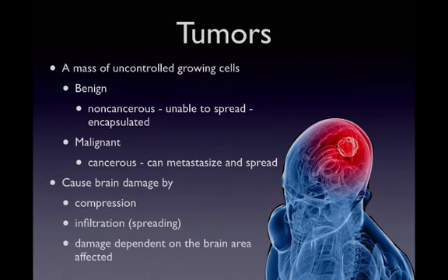Brain damage caused by a tumor is dependent on the area that's affected. So if the frontal lobes are affected by the brain tumor and there's damage in that area, then you would expect a loss of function that is associated with the frontal lobes, such as planning, attention, understanding the effects of your actions on others, for example.